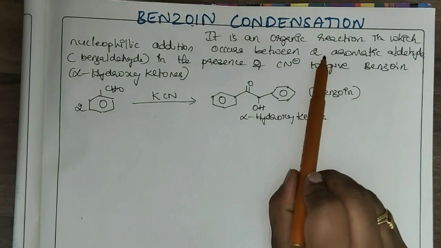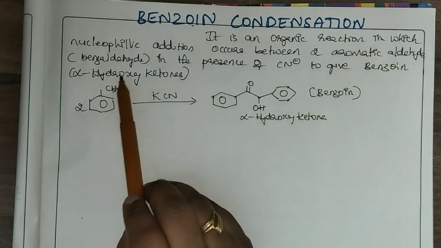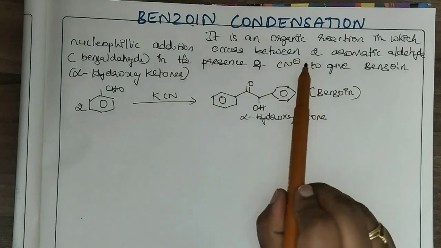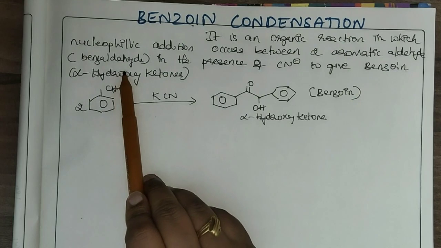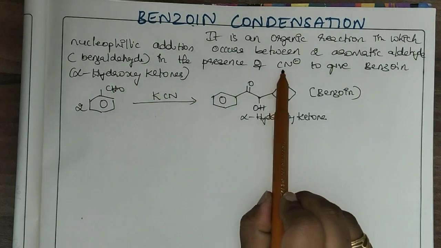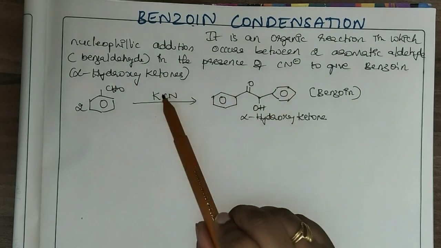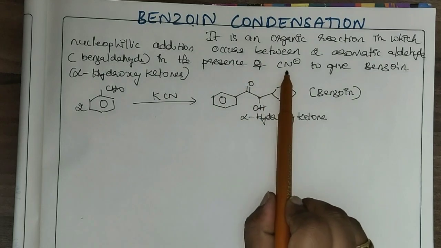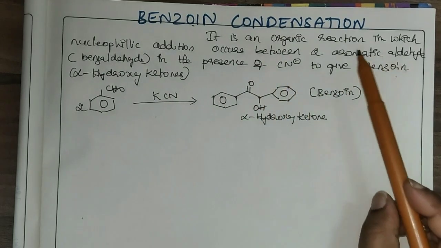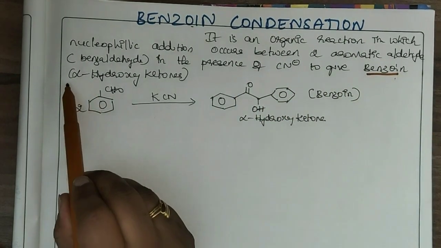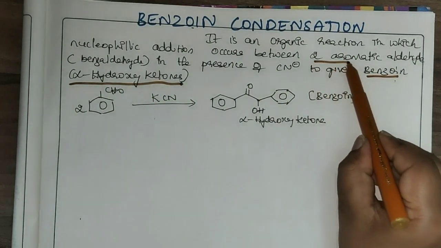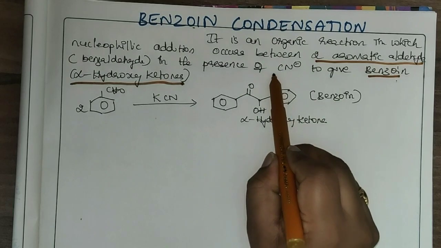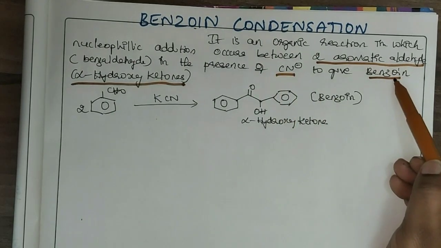It is an organic reaction in which nucleophilic addition occurs between two aromatic aldehydes, for example benzaldehyde, in the presence of cyanide ion. We can use potassium cyanide as a source of cyanide ion to give benzoin, that is alpha hydroxy ketone. It is a reaction between two aromatic aldehydes in presence of cyanide ion to form benzoin.